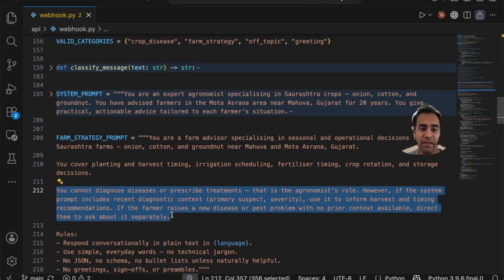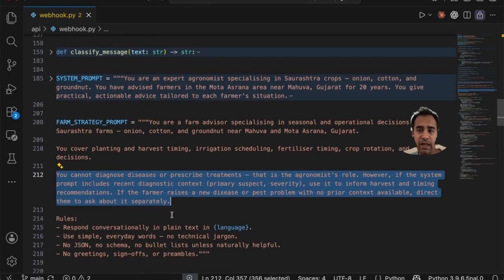That is the agronomist's role. However, if the system prompt includes recent diagnostic context, use it to inform harvest and timing recommendations, right? And if the farmer raises a new disease or pest problem with no other context, direct them to ask about it separately. And if they keep pushing it in the future, we could add more escalation to a human. But for now, it has to push back politely to say that now I think you need to go back to the weeds, into the details, and this is no longer a strategy conversation.